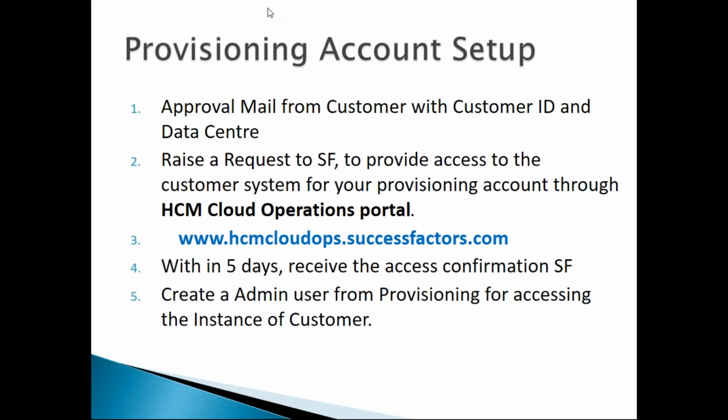So for that, whenever your company says that you are allocated to some XYZ project, you have to get in touch with the customer side project management team and acquire an approval mail from them. In the mail you have to clearly mention that I, so and so, have been nominated for the SuccessFactors implementation of your company through IBM, or Wipro, something. So I request you to please approve this mail to gain your system access. Like that, there will be one template mail that every company follows. We just have to drop it to the customer.